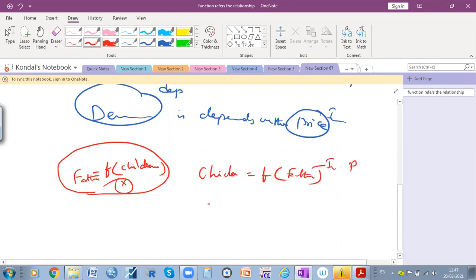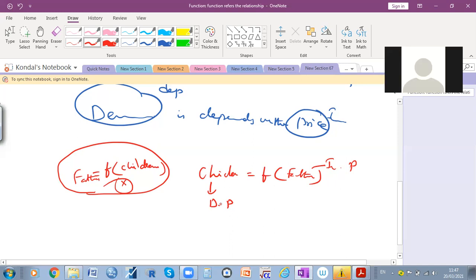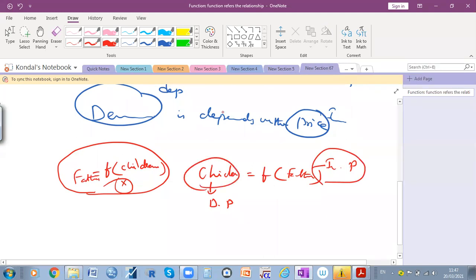You are the dependent person, right? You always depend on your father for income, for example, for financial support. If your father's income increases, automatically your income may increase. Am I right or wrong? So this is the independent variable, and this is the dependent variable.